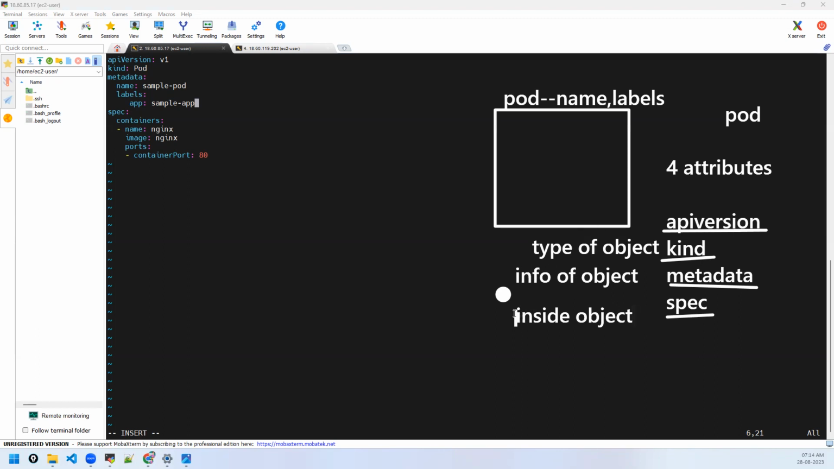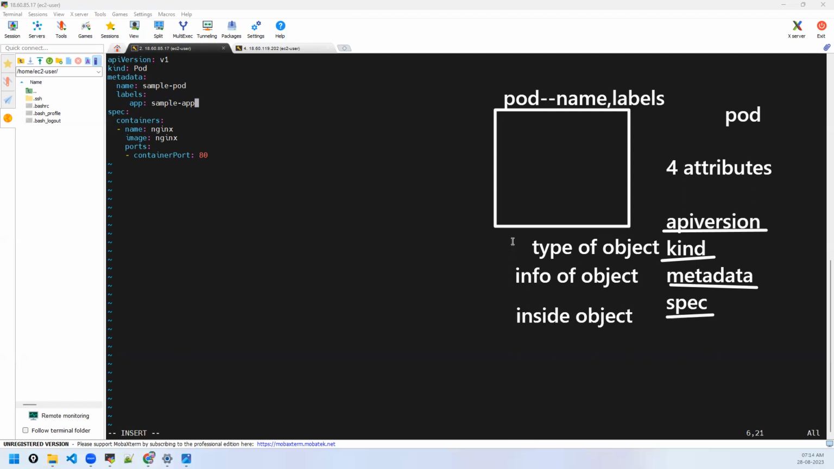One query, tell me. We have given kind, okay? Kind means we are declaring the type of the object. So every time it will be pod, right? Why every time it will be pod? There are so many objects. We'll be learning them.